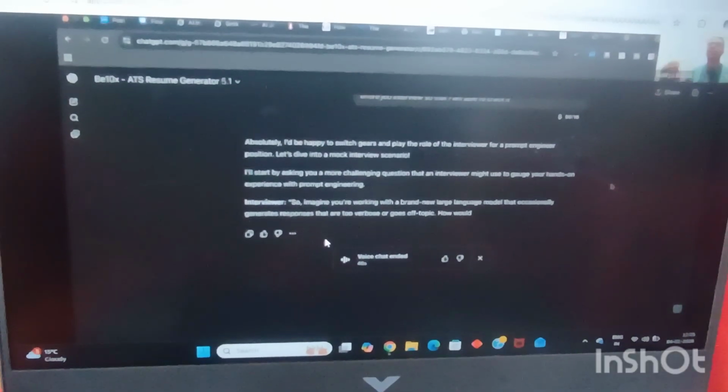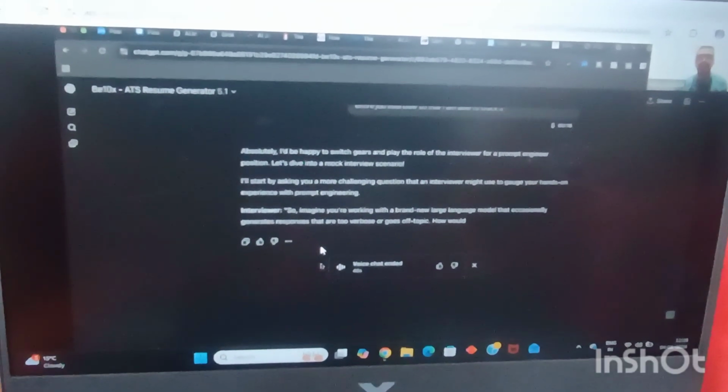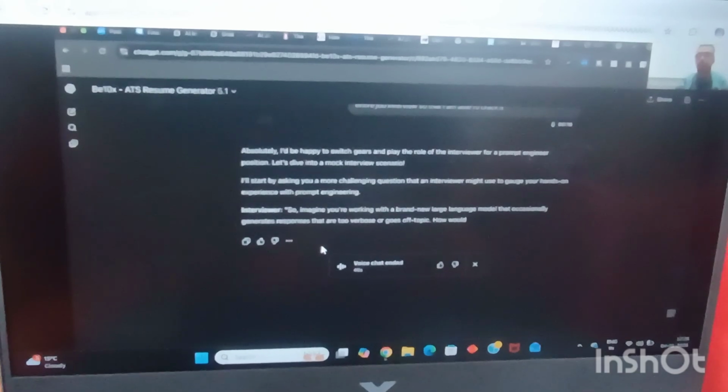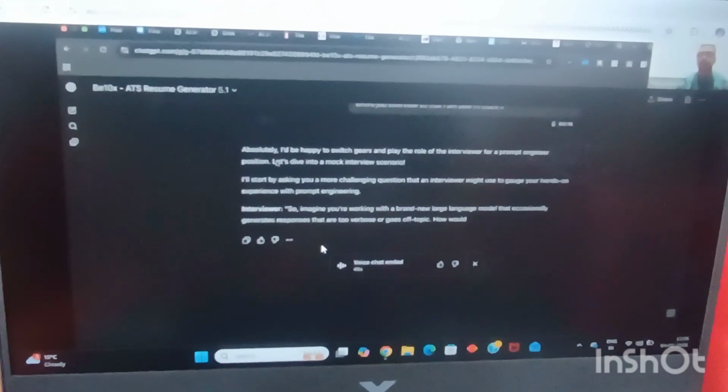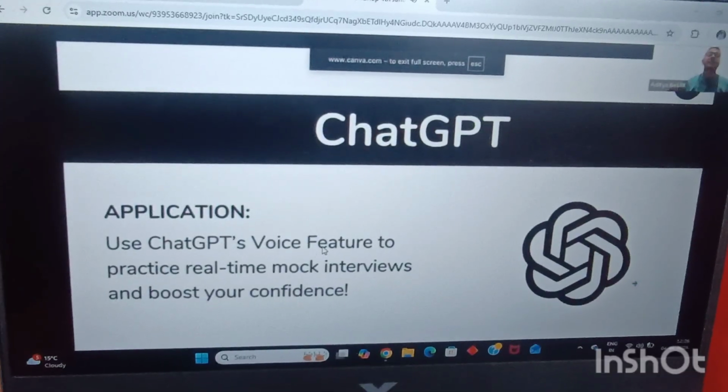Okay, you can actually ask it to do this for different languages as well, and it will be able to do that for you. So it is ChatGPT itself. Okay, this tool is ChatGPT itself. You simply need to use the voice mode feature of ChatGPT. That is the sort of confidence this voice mode feature can help you with in preparing you for your future job interviews.